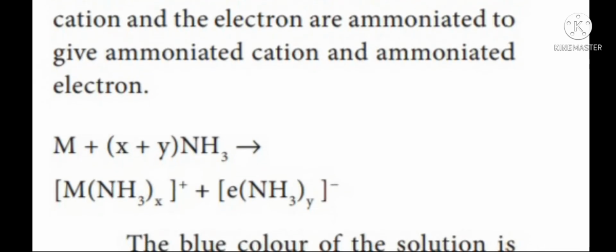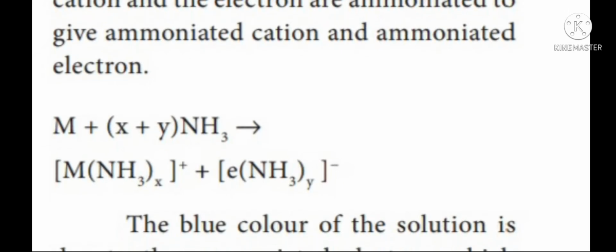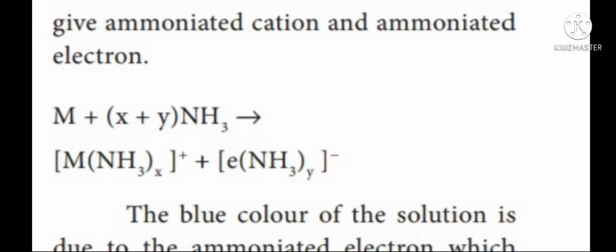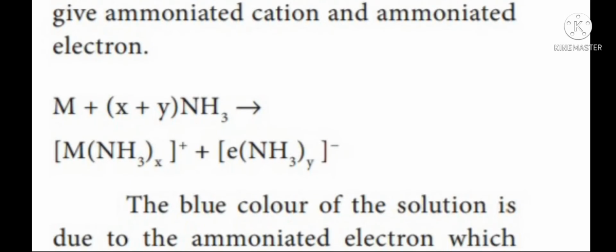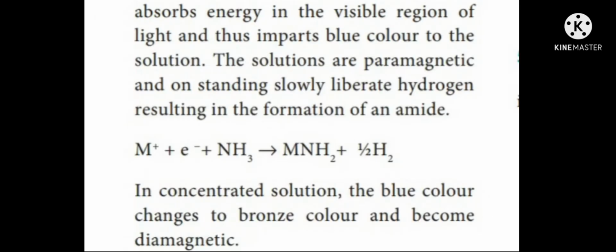The blue color of the solution is due to the ammoniated electron, which absorbs energy in the visible region of light and thus imparts blue color to the solution. These solutions are paramagnetic. These solutions form amide with the liberation of hydrogen.